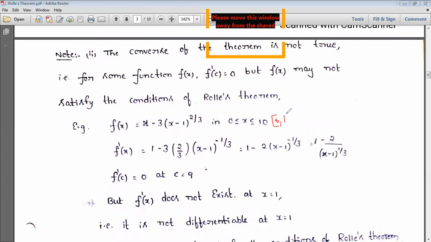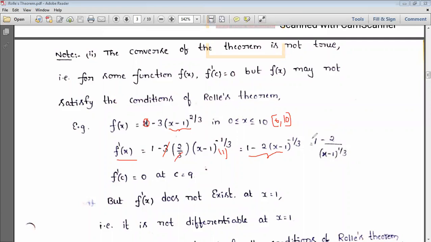A equal to 0 and B is equal to 10. So the derivative we calculated. The derivative of x is 1, and x minus 3 as it is, and the derivative of this one, 2 by 3 into (x minus 1) whole power minus 1 by 3, and the derivative of x minus 1 is 1. Then the 3s cancel, and what we get here is 1 minus 2 into (x minus 1) whole power minus 1 by 3. So this is equal to 1 minus 2 by (x minus 1) whole power 1 by 3. So we found the derivative.